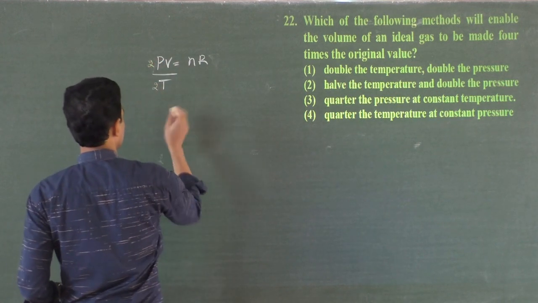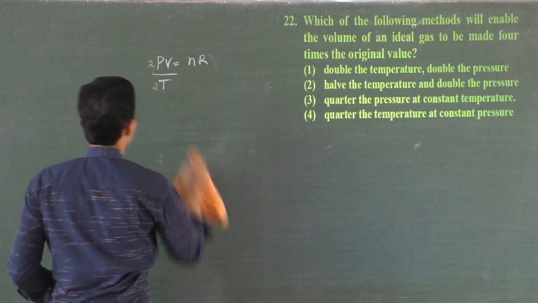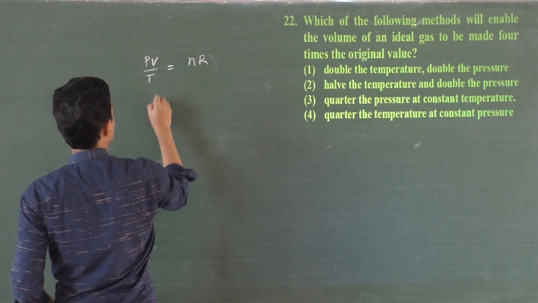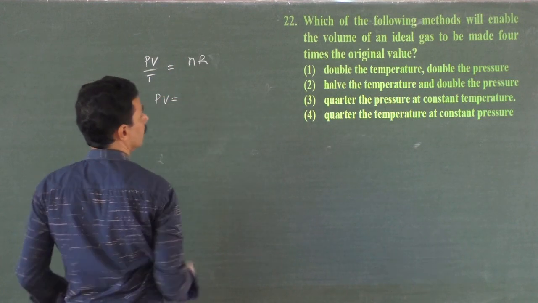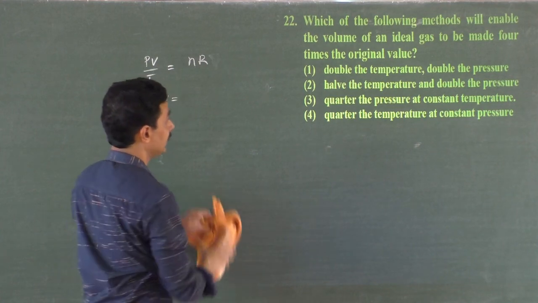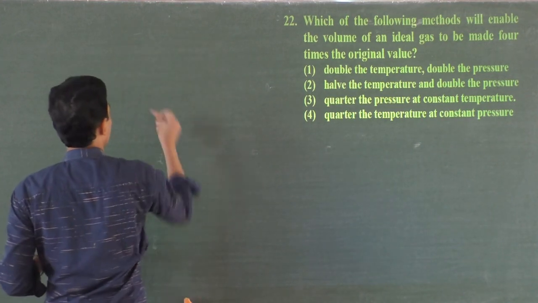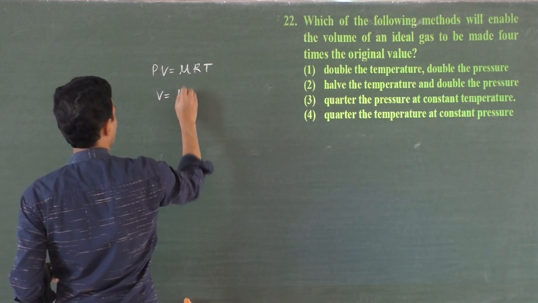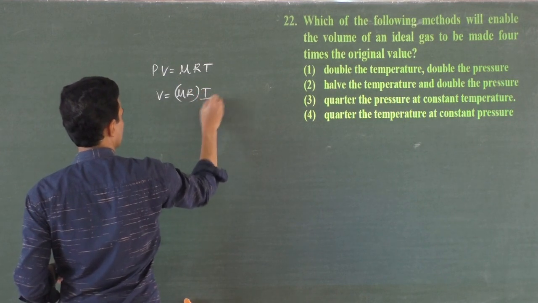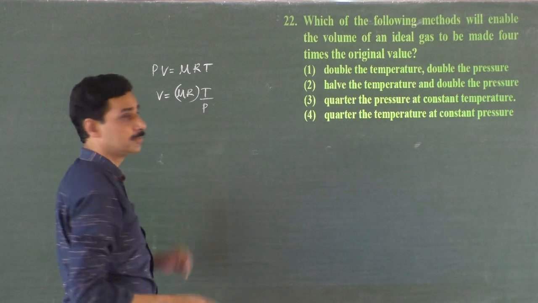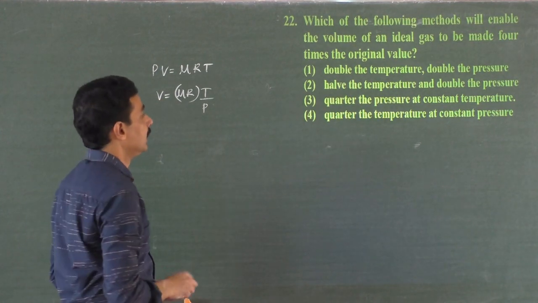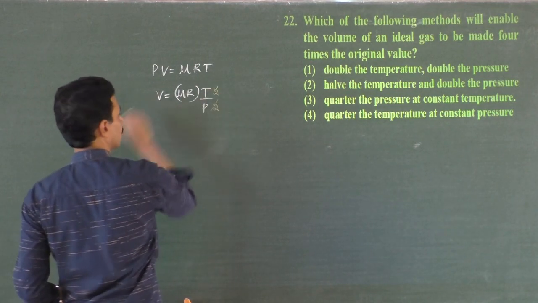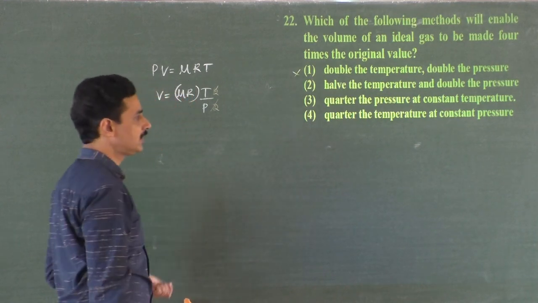Okay, we will do it like this. We will change the equation like this. PV by T is equal to constant, right? We have to make the volume of an ideal gas 4 times the initial value. PV is equal to mu RT, or nRT. Volume is equal to mu R, which is a constant, don't worry about this, times temperature by pressure. Now volume should become 4V. That is our aim. Double the temperature and double the pressure. Will it do? No, it will keep the volume the same. Not possible. What about half the temperature and double the pressure?